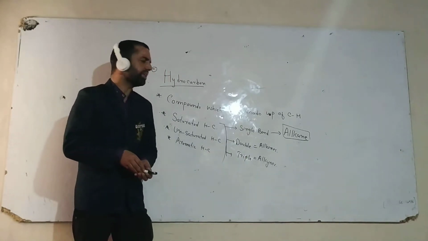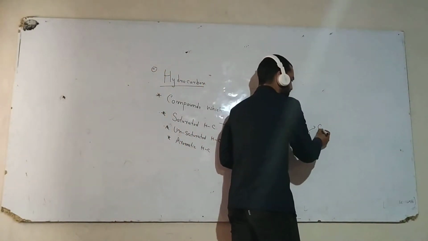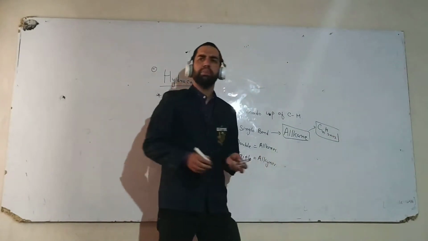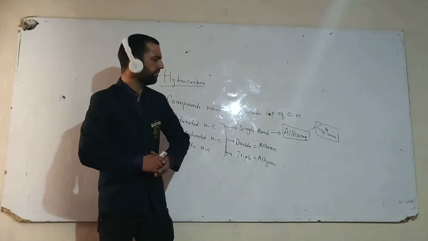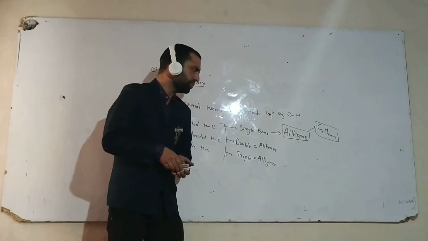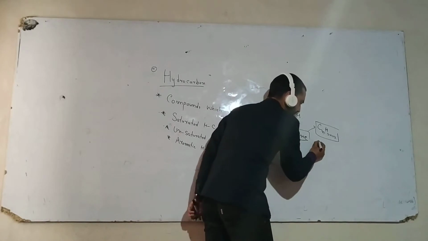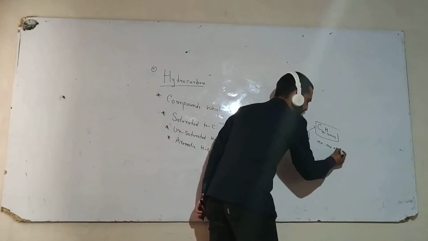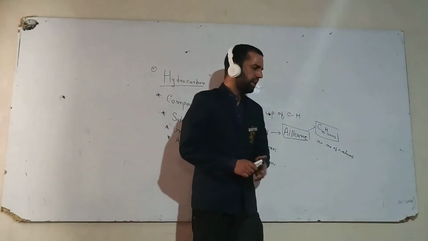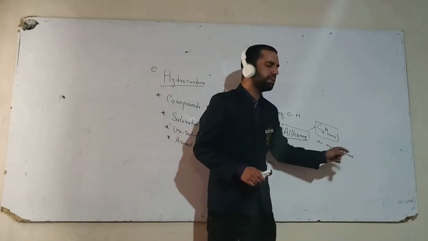Now in case of saturated hydrocarbons, the general formula of alkanes is CnH2n+2, where n is the number of carbon atoms.